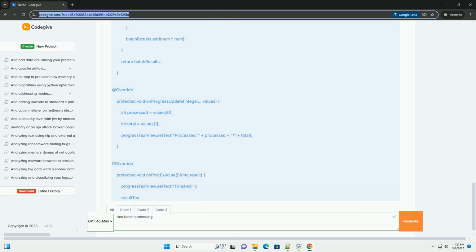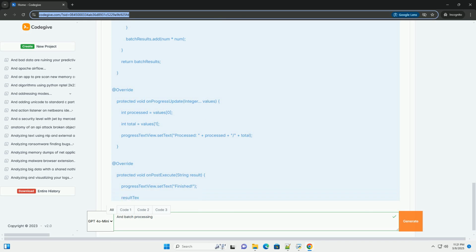Common approaches in Android. Here's an overview of the most popular ways to implement batch processing, with code examples. 1. AsyncTask: simple, but has limitations. Pros: easy to implement for simple tasks, with a built-in mechanism for updating the UI from the background thread. Cons: not ideal for long-running operations or complex scenarios.